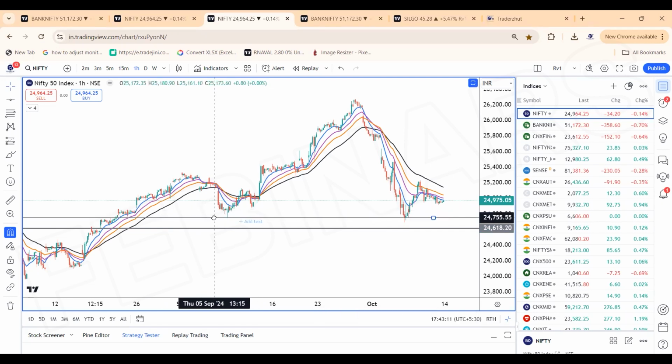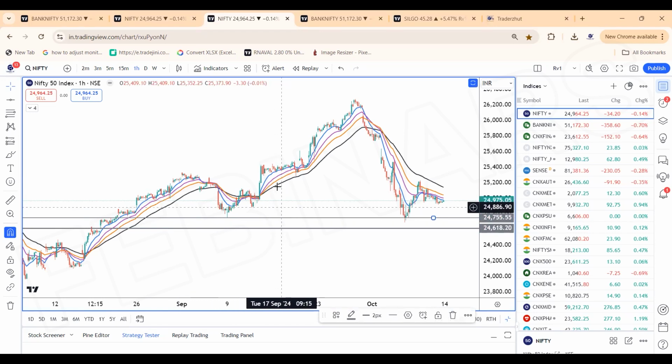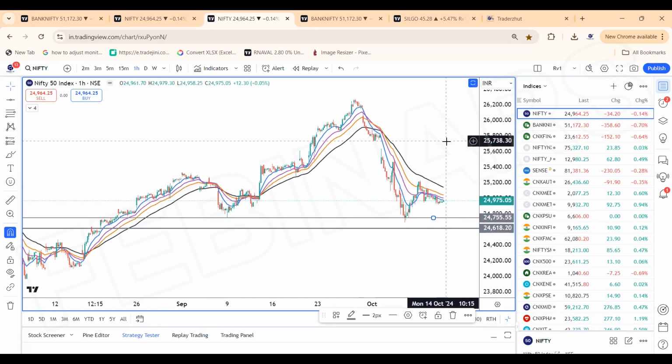We can call it a zone of confluence, 24,700 to 800. If it is an ABC, or if it is a third wave in the making, we need to see the higher top, higher bottom, the consolidation. Unless we break the levels of 24,790, we are not on the downside.